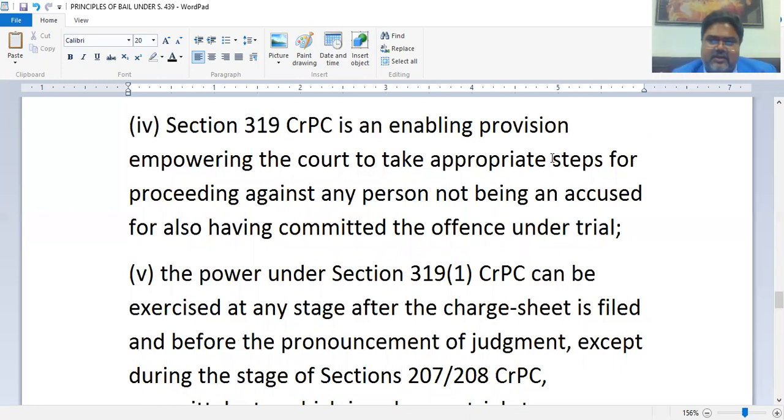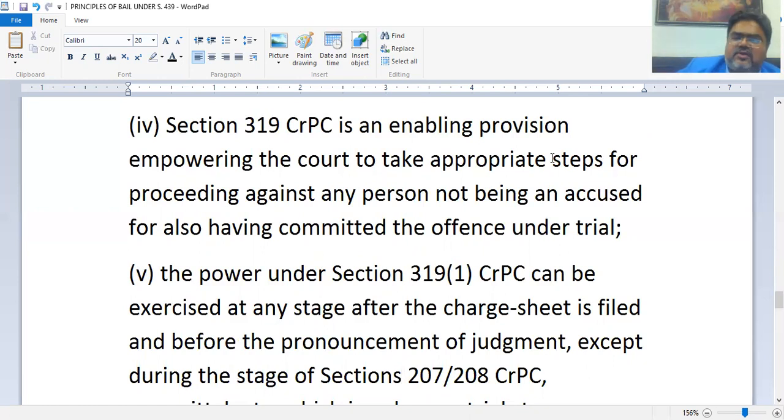So at what stage can this power be exercised? This is one of our questions. This power can be exercised at any stage after the charge sheet and before the culmination of the trial, before the trial ends, before the denouement of the trial. So this is the whole period.